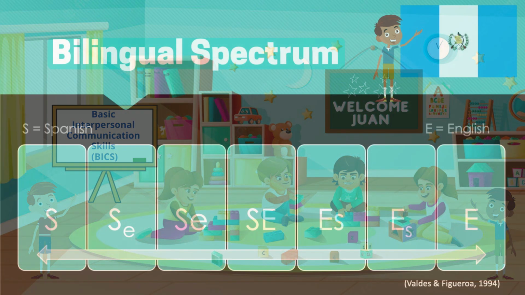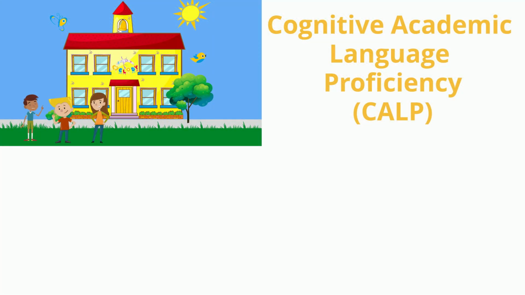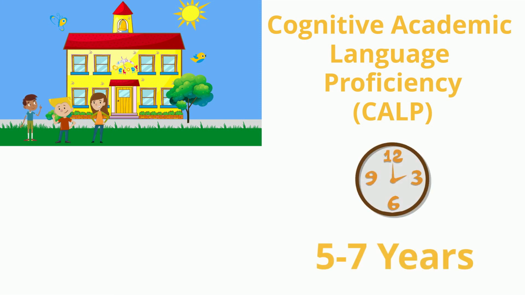As he's developing these skills, he moves along the spectrum and continues to speak Spanish more fluently and more proficiently, but is learning English too. As Juan continues in school, he does a majority of his reading, all of his academics, and talks to friends and teachers in English. English continues to become stronger, while Spanish is only spoken at home. During this academic time, Juan is learning cognitive academic language proficiency, or CALP. Learning academic language tends to take longer, anywhere from 5 to 7 years.